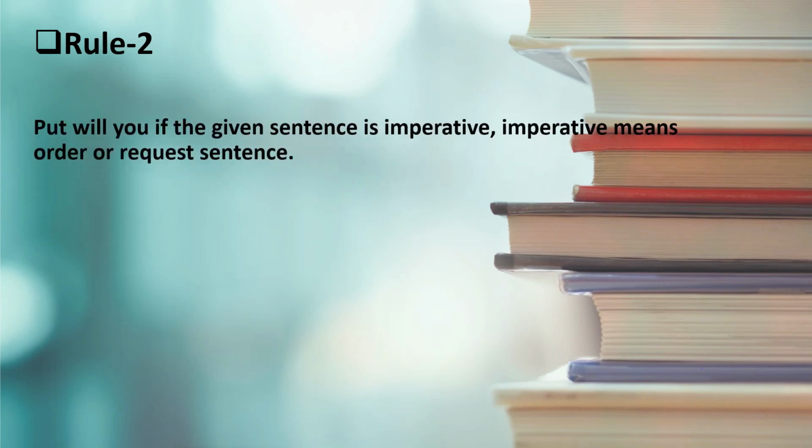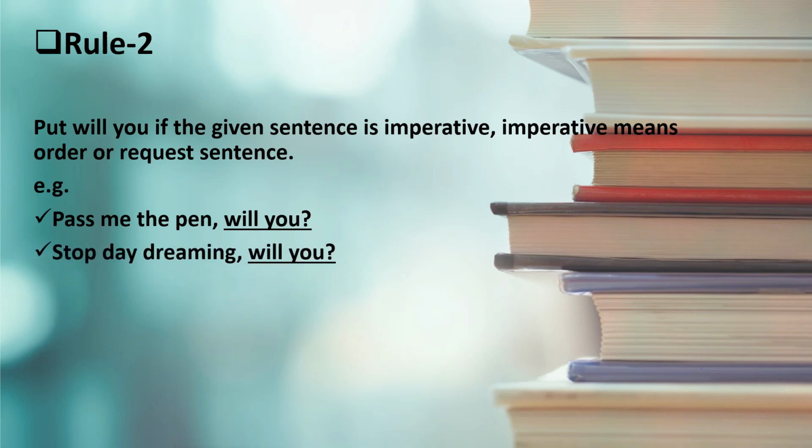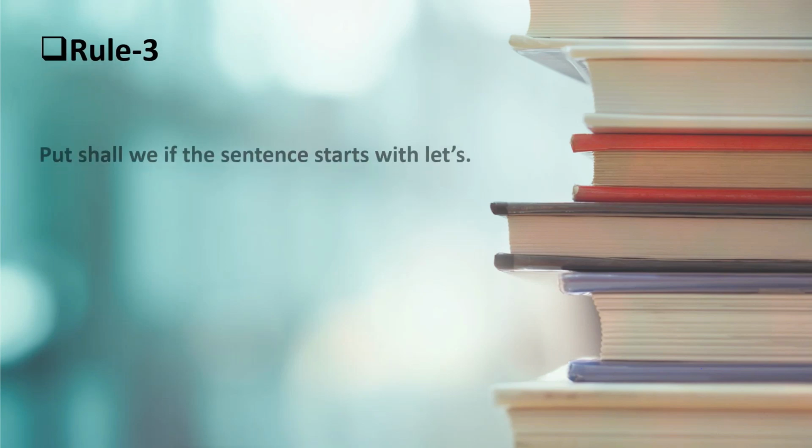Now, rule number 2. Put will you if the given sentence is imperative. Imperative means an order or request sentence. Here are some examples. Pass me the pen, will you? So we can see that pass me the pen is a request sentence. Okay, so we will put will you as the question tag. Stop daydreaming, will you? Send the material immediately, will you?